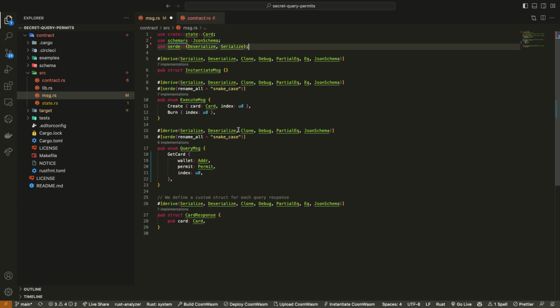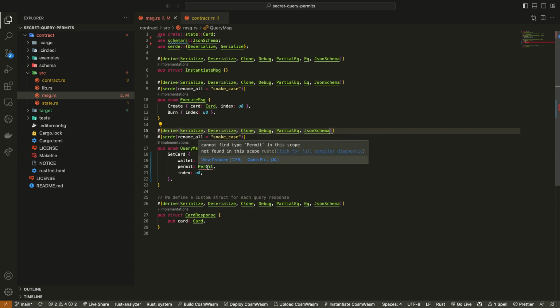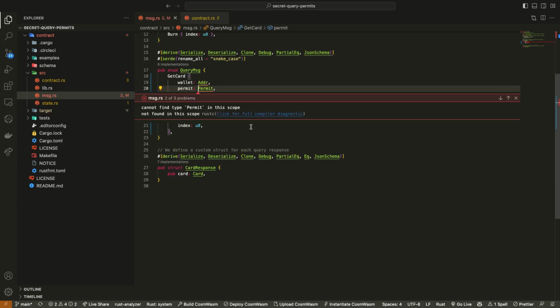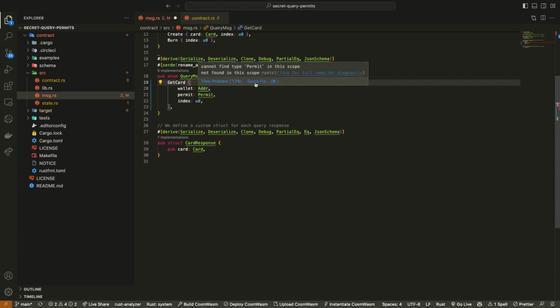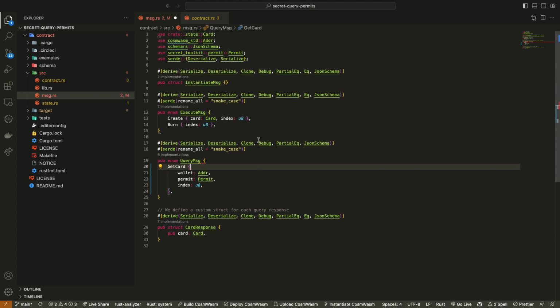If I save this, I just hit Command S, it probably should throw some errors. Good. It's because we don't currently have Addr or permit imported. So let's just view the problem. And then usually when you do that, it says, would you like to fix this? There we go, quick fix. So I'm going to import secret toolkit permit, and I'm going to import Addr. And now this should be compiling. No more errors, hopefully. Cool. So notice that what was just added here is use cosmwasm_std Addr and use secret_toolkit permit.